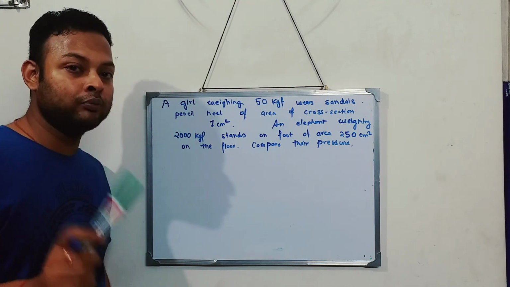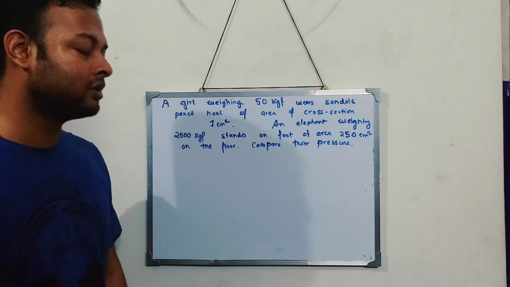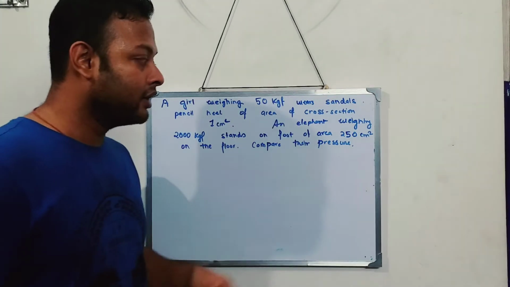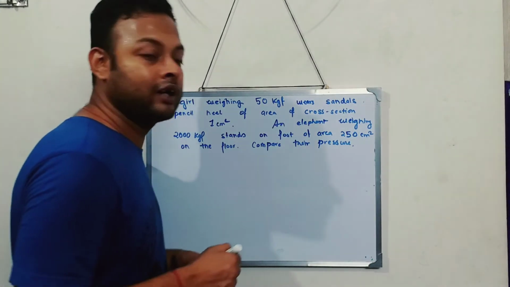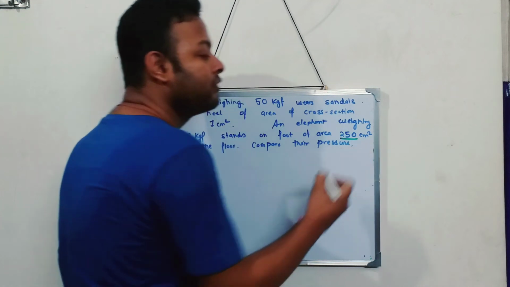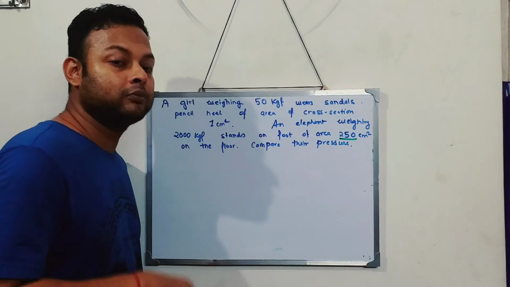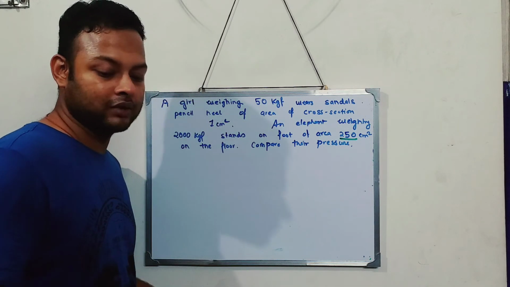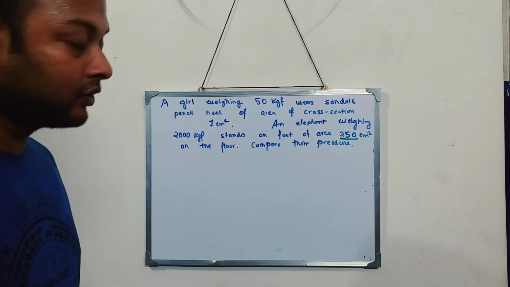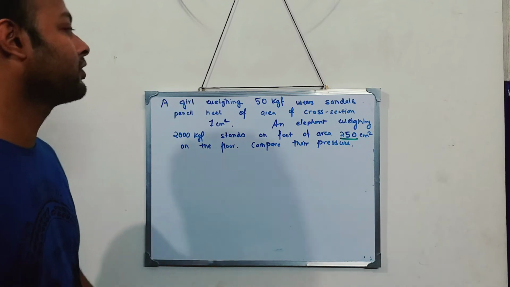Now in the book there is one small mistake, just rectify it. In your book it is given as 25 centimeter square, but it will be 250. Make the change, put another 0 to make it 250 centimeter square. Now see what the question is.